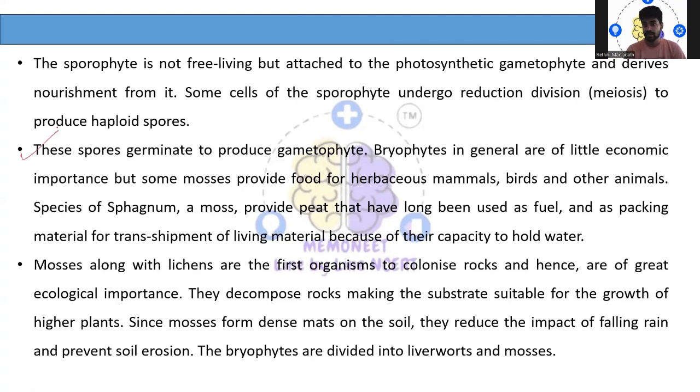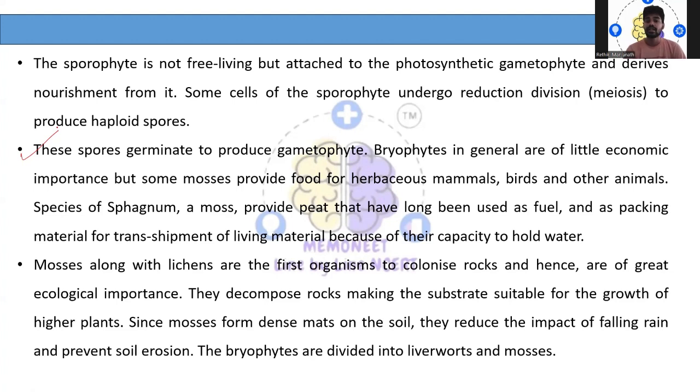Next, mosses along with lichens, as I told, help in soil formation, hence they have great economic importance. They also act as decomposers of rock, making it suitable for other, higher plants to grow. They make the rock into soil and provide a basic environment by fertilizing it, and that helps the higher plants to grow.